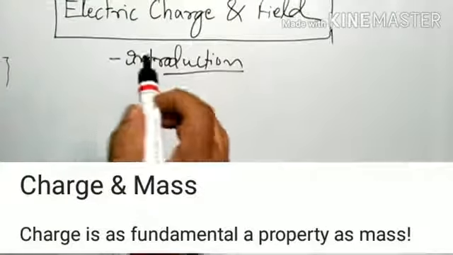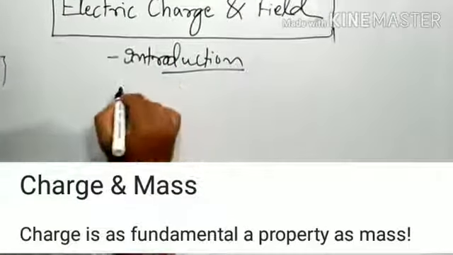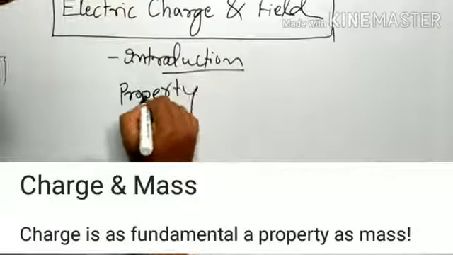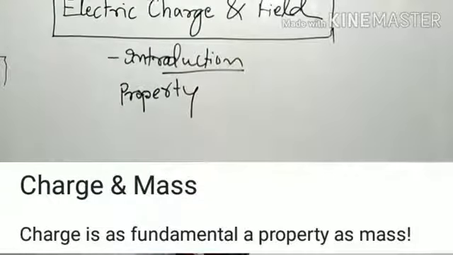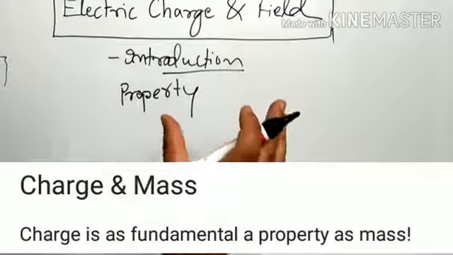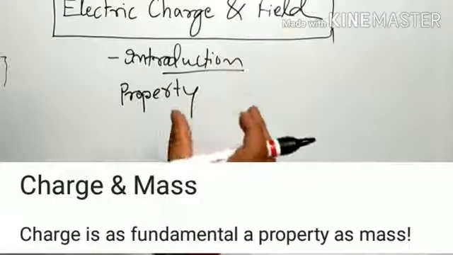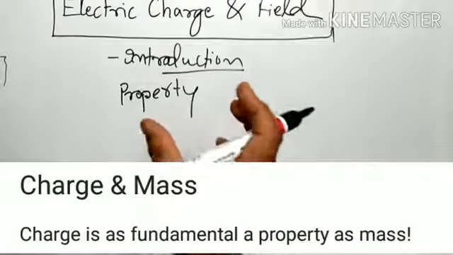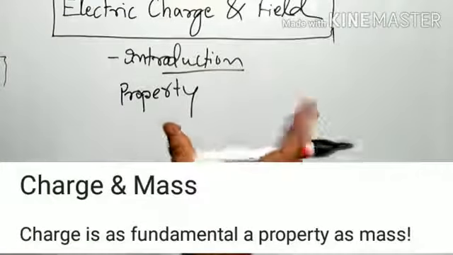So what's the cause of that? The property by virtue of which certain pairs of matter develop a kind of property to attract or repel each other.